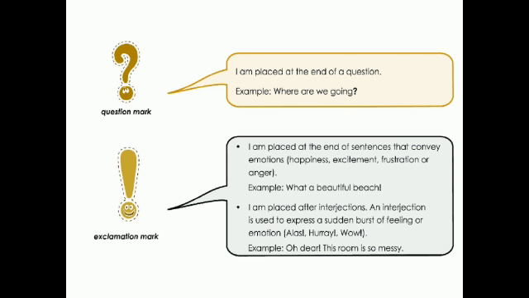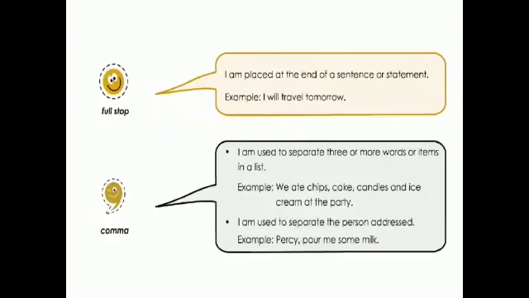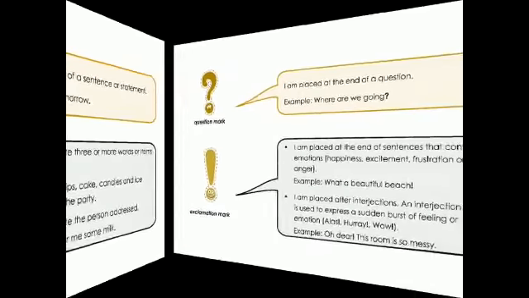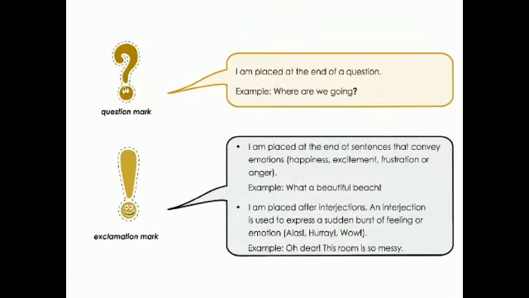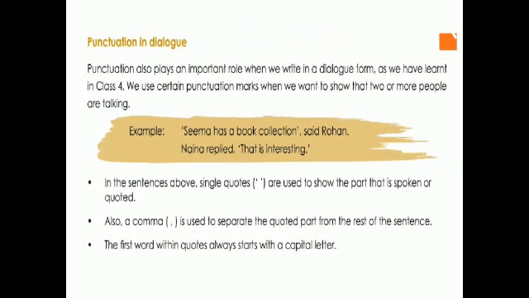For example, oh dear, exclamation mark. This room is so messy, full stop. So here we are making use of the exclamation mark after an interjection. So basically we use exclamation mark at the end of a sentence that conveys emotions, and we use it after interjections. So these are the places where we use exclamation marks. So we have seen full stop, comma, question mark and exclamation mark. So let us see what the different punctuation marks are.